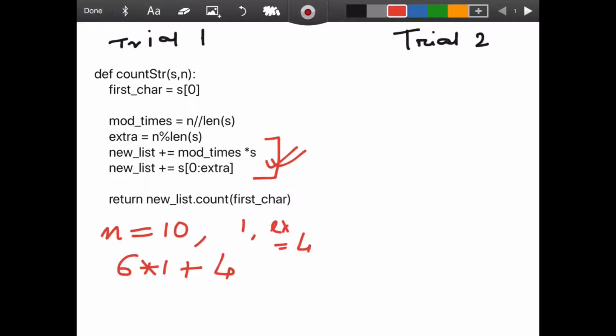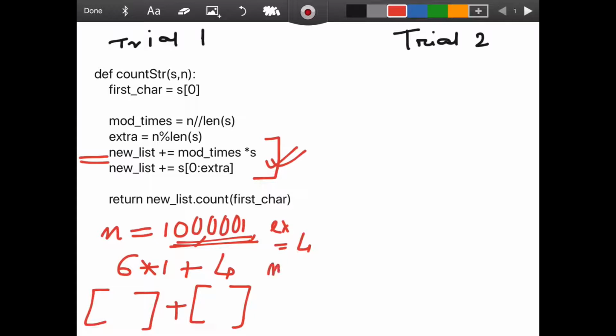Now here is the issue. What it was trying to do when the number was quite high, we have one list which we are calling new list, then it was adding another list, because the n is very high, so my mod times also went quite high, and I kept adding this list in sequence. Now for a huge value, this addition of lists together is a very expensive activity.